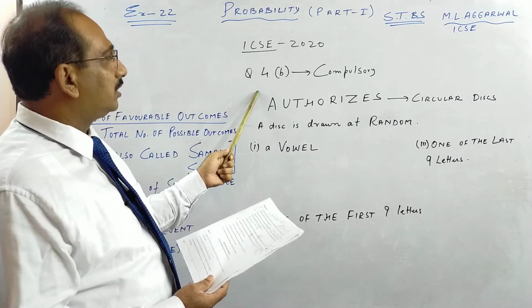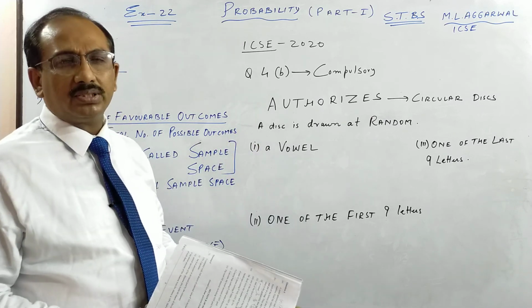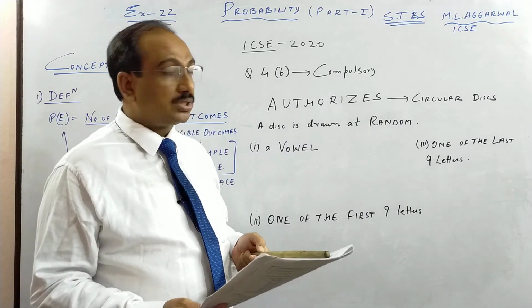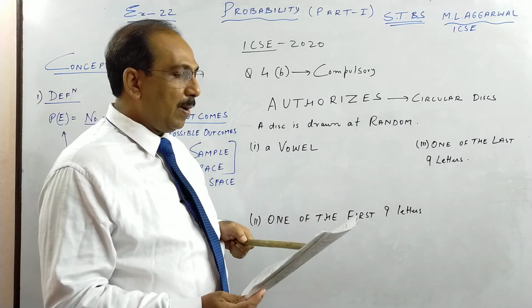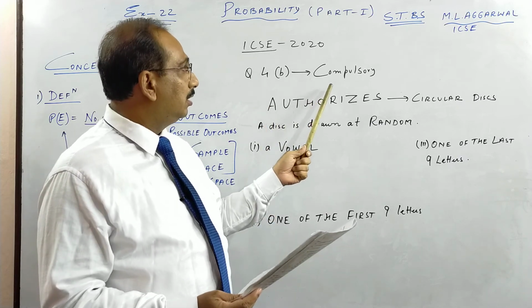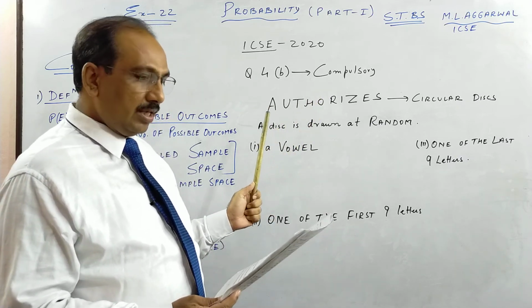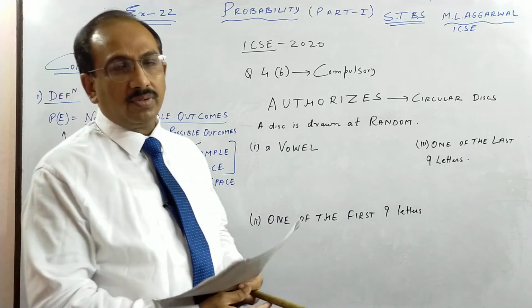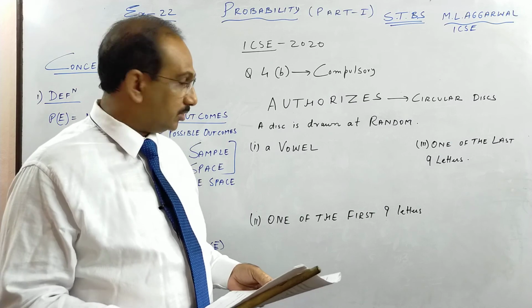With this basic idea, we start with the 2020 ICSE question, which is this year's. Generally you get 1 question. This particular year, children, it came in the compulsory section, question 4B, and it is a 3-mark question. Every year you generally have 1 question, either in section A or section B.